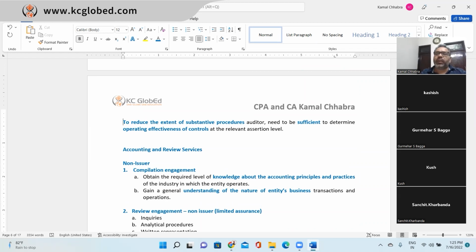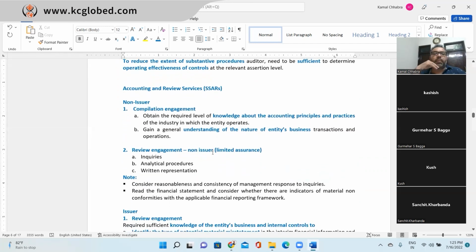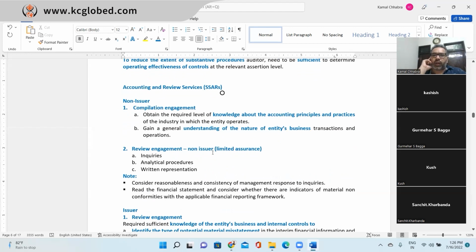Now look at accounting and review services. Accounting and review services, which standards do you follow? SSARS, right? So non-issuer compilation engagement. You obtain a required level of knowledge. In compilation, no assurance is required. Only obtain a required level of knowledge about the accounting principles and practices of the industry in which the entity operates. That is only required. Gain a general understanding of the nature of the entity and business transactions or operations is